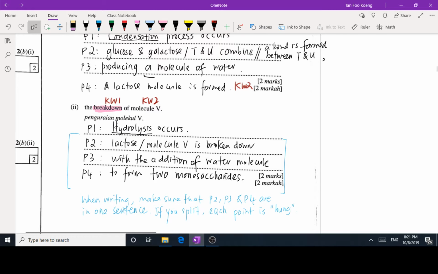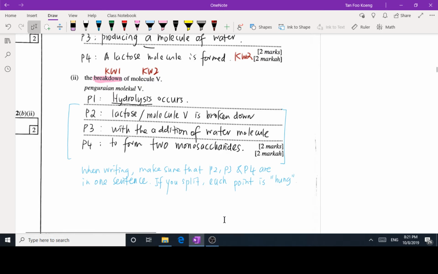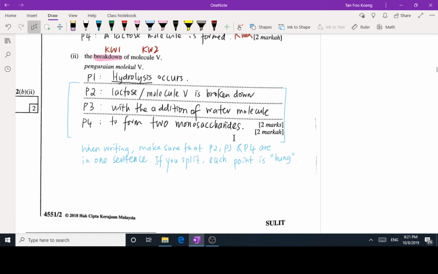In the examination, you don't actually have to write down the P. You don't have to label your answer as P1, P2, P3, or P4. Make sure that when writing, all these points are written in one sentence. Make sure that the sentence is complete. That is the most important thing. You don't have to help the examiner split one sentence into three parts, because if you do that, then each point is basically hung. So don't worry, let the examiner help you find the marks.